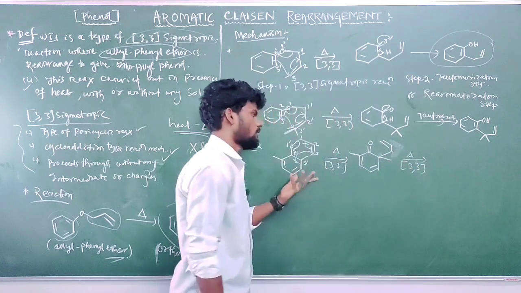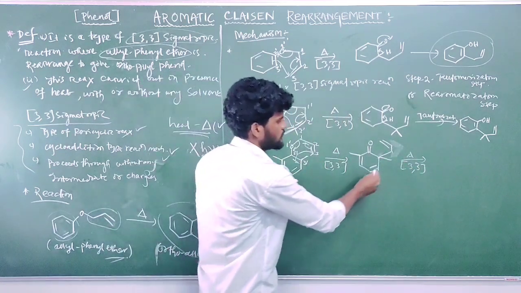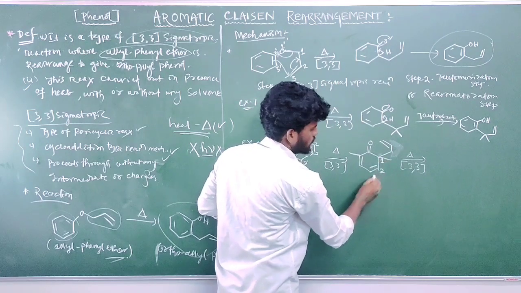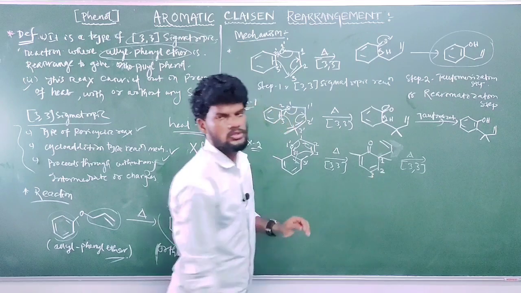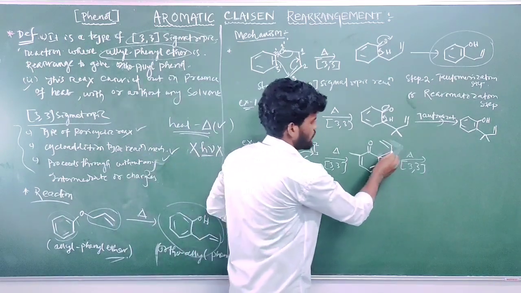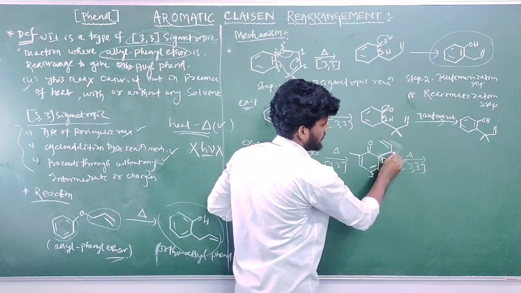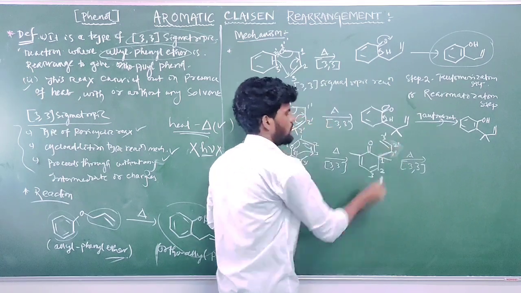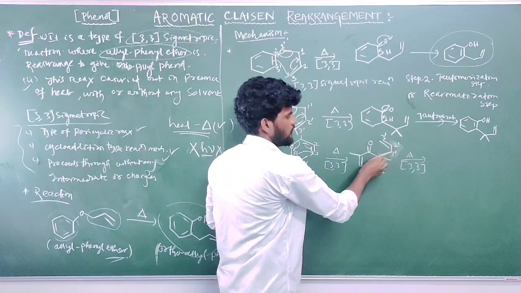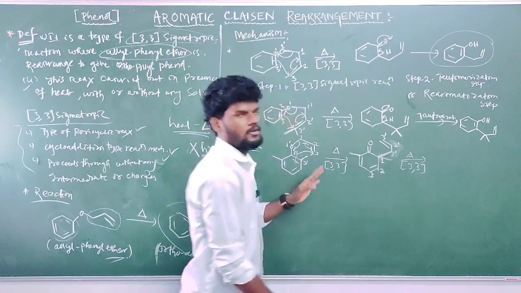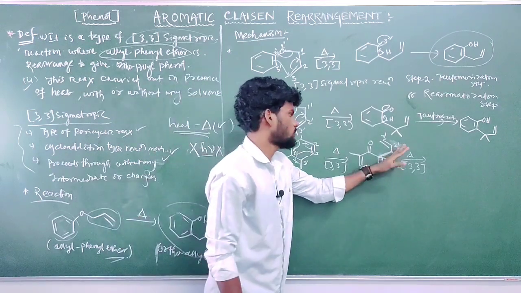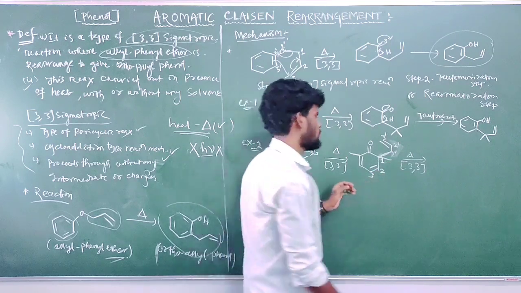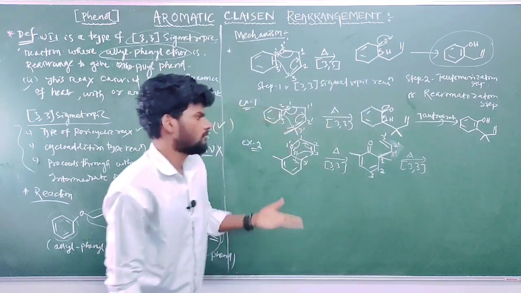How? Again number it: this is 1, this center 1, this is 2 and ends with a double bond, this is 3. And let's suppose this bond is the polar bond, and this is also 1', 2' and ends with the double bond. 1', 2', 3', this is the polar bond, both ends of the polar bond. Numbering starts 1', 2', 3', and here also 1, 2, 3. Okay, so what will happen in the next step?